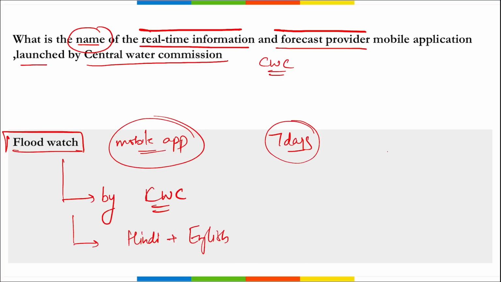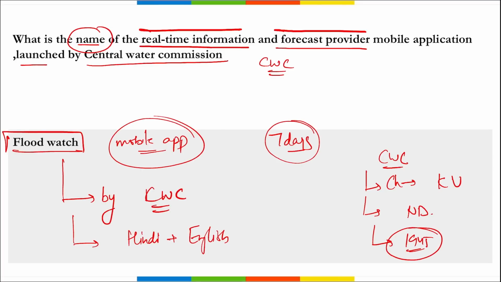Next, if we talk about CWC, who is the chairman here? Kushvinder Vohra. Where is the headquarters? It is in New Delhi and it was established in 1945. Correct? So to provide real-time information and forecast of up to 7 days and to help people prepare for these floods, this Flood Watch mobile application was launched.